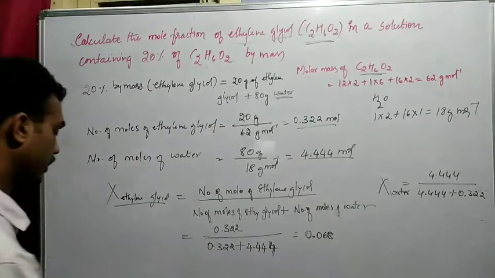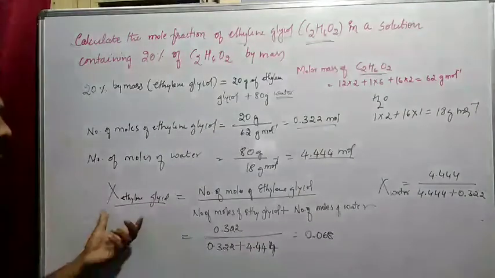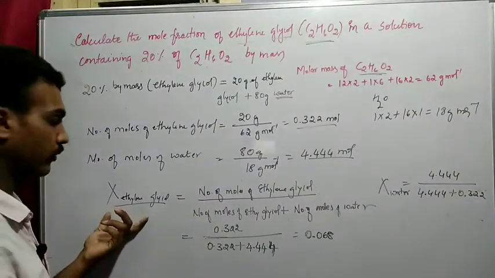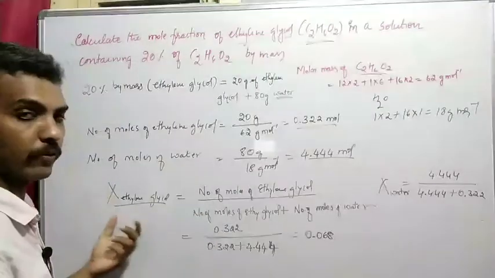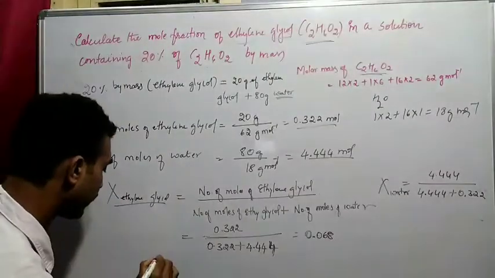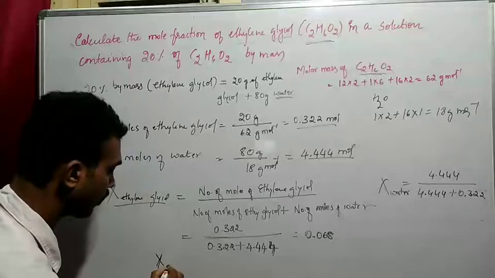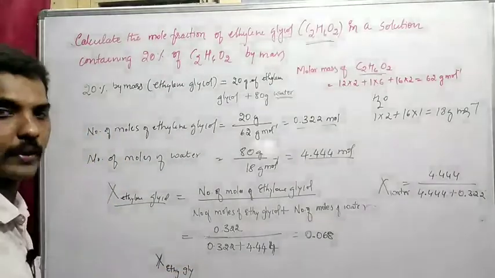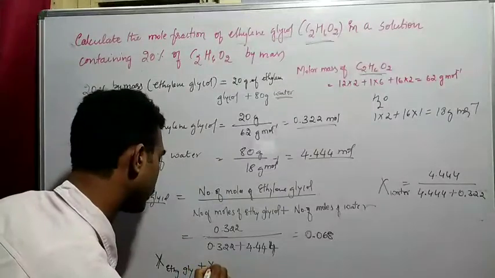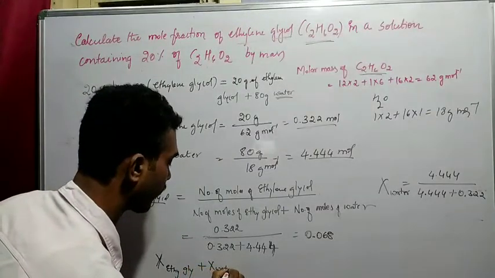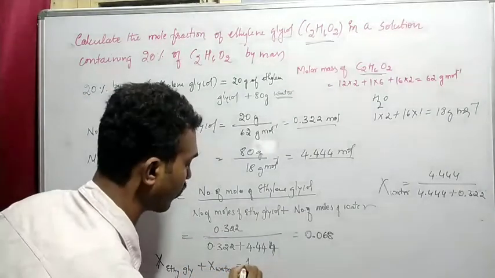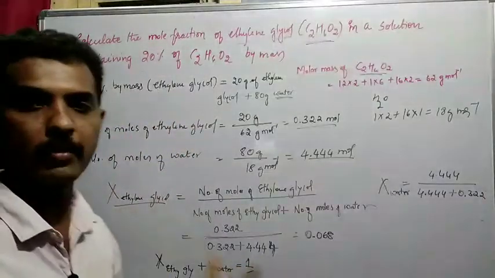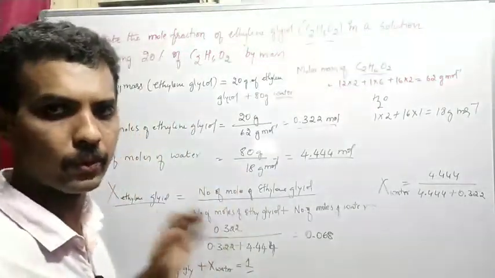If you know the mole fraction of ethylene glycol, then mole fraction of ethylene glycol plus mole fraction of water is equal to 1. So mole fraction of A plus mole fraction of B is equal to 1.